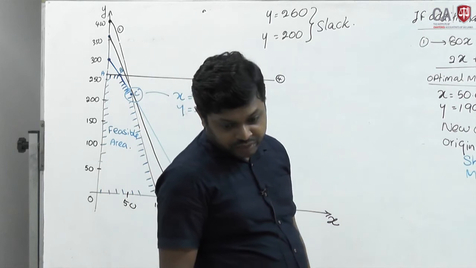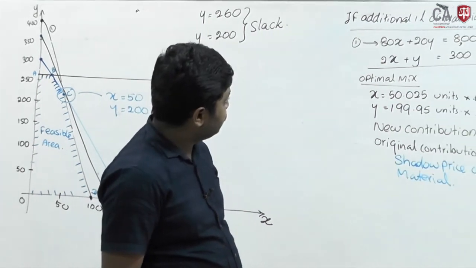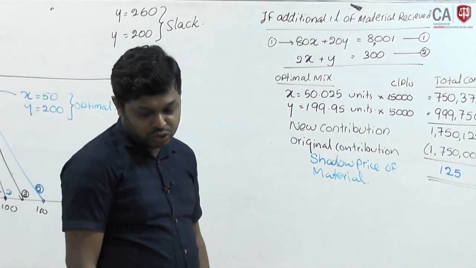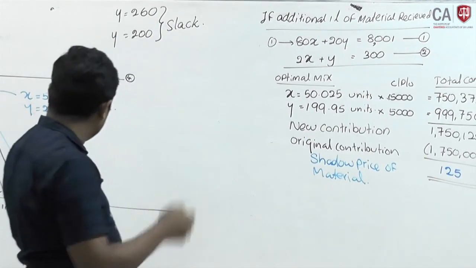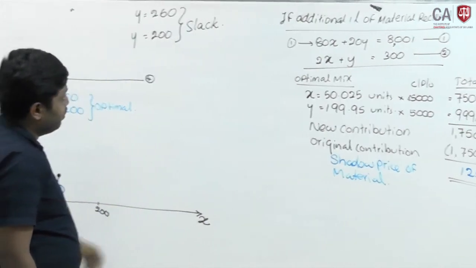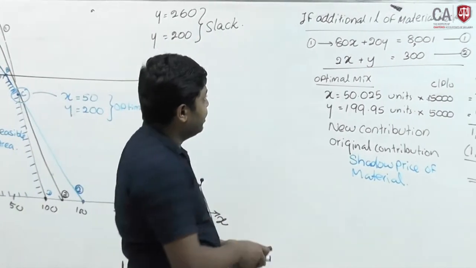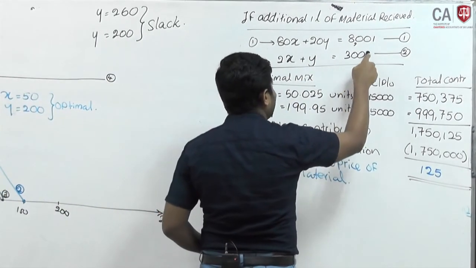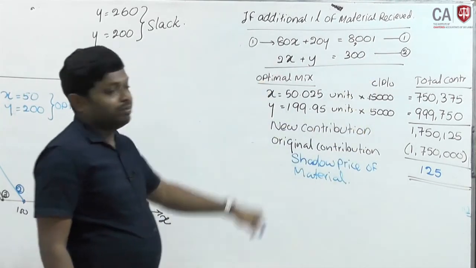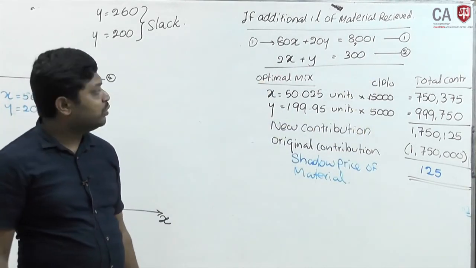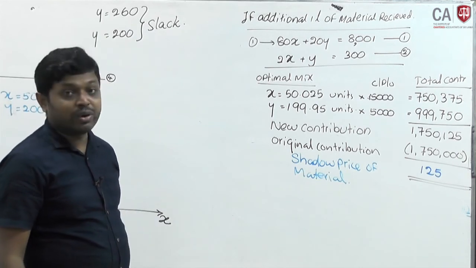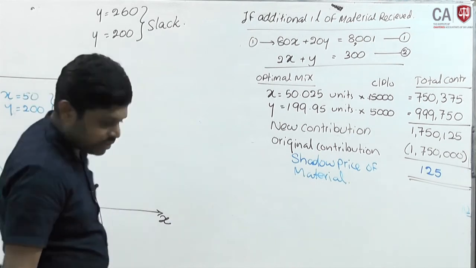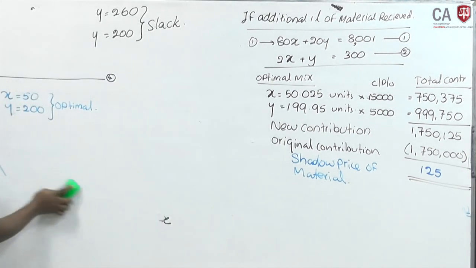Mixing time, 2x plus y. Sorry, equation number 2. Mixing time is equation number 2. 8x plus 20y equals 8,000. You are going to increase mixing time by 1 hour. What will be the impact on the total contribution, and find out what the shadow price will be. If you work it out, then you can easily understand.